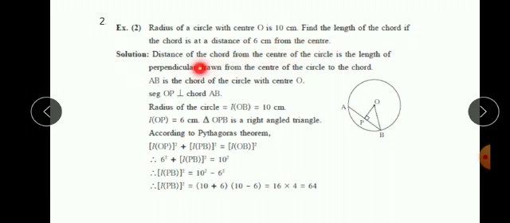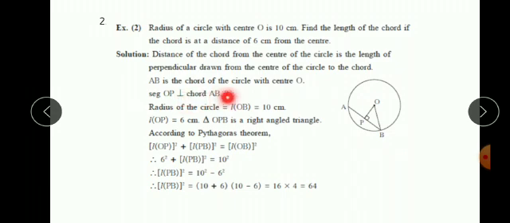What is given? The distance of the chord from the center of the circle is the length of the perpendicular drawn from the center of the circle to the chord. AB is the chord of the circle with center O. Segment OP is perpendicular to chord AB.